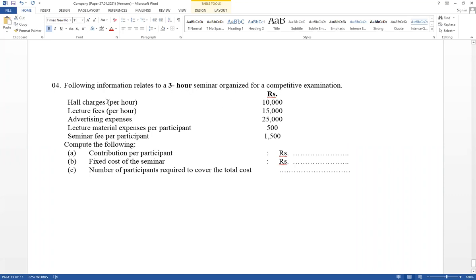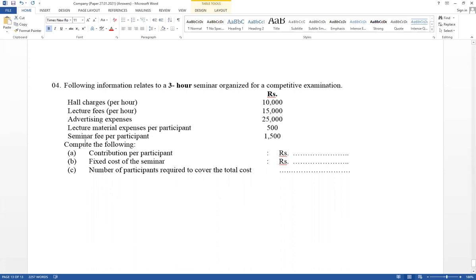Those do not vary with the number of students. And the advertisement expense is not given per hour; the total value is given. But lecture material expenses are given per participant. Therefore, you have to compare with participants. When participants change, total cost changes; those are the variable costs.